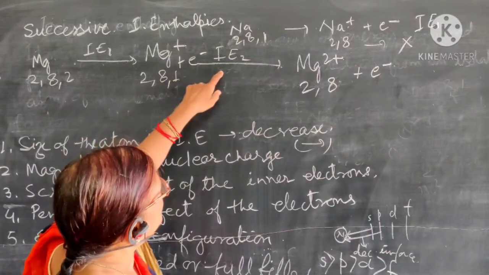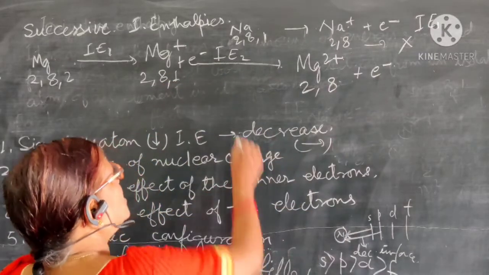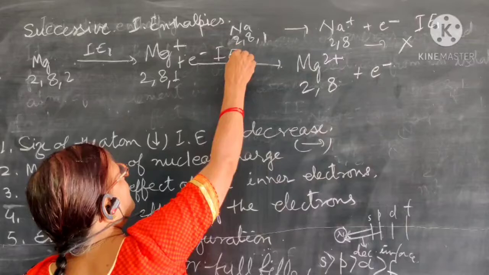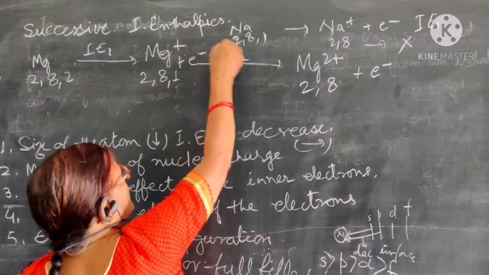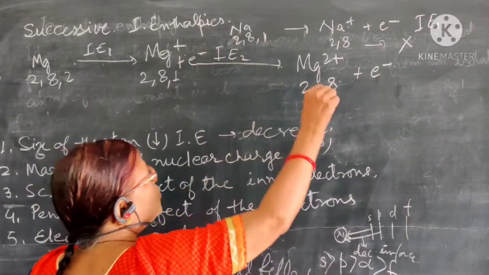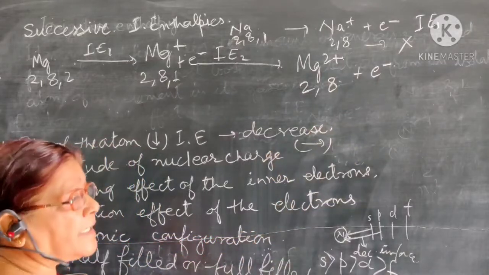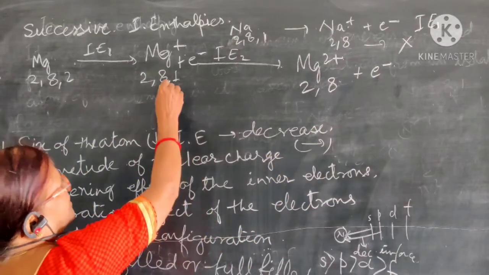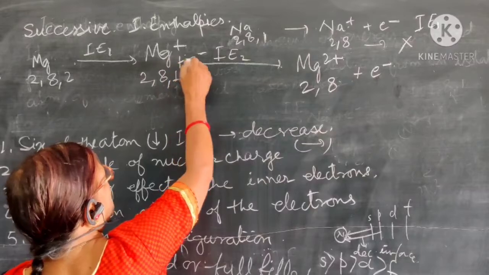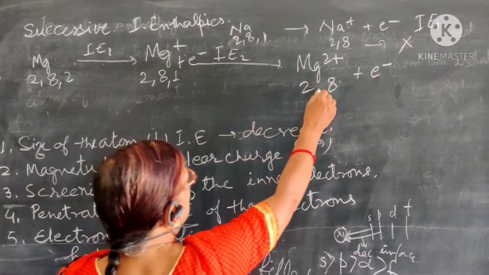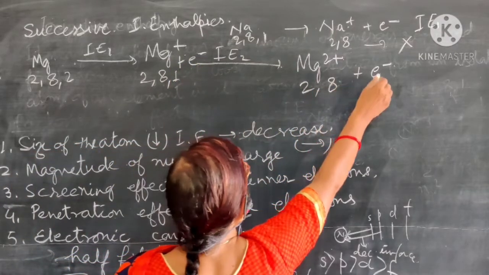For the removal of this electron, again energy is required, and that energy is represented as IE2. 2 means we are removing the second electron from this positive ion. With the removal, the electronic configuration will be 2, 8.